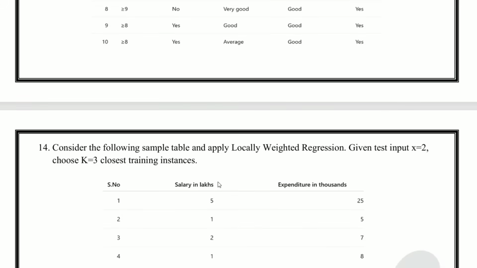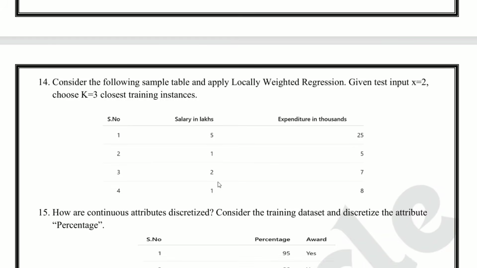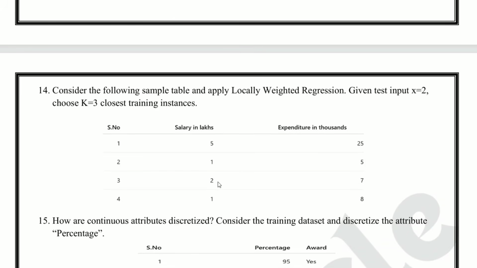Now question number 14. Consider the following sample and table and apply locally weighted regression. Given test input x equal to 2, choose k equal to 3, closest training instance. Practice how to choose closest training instance and apply the method carefully.